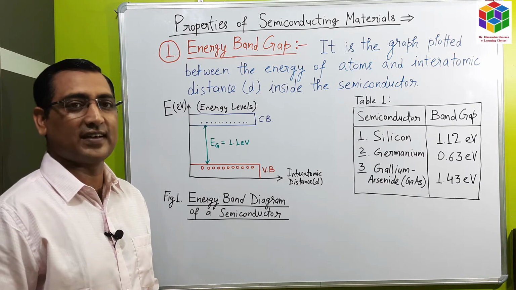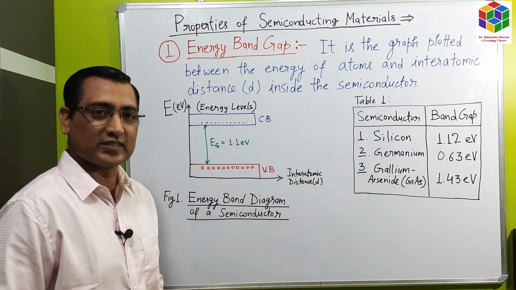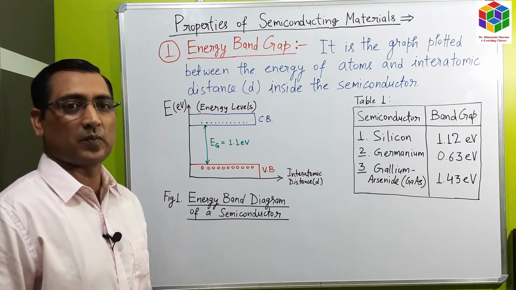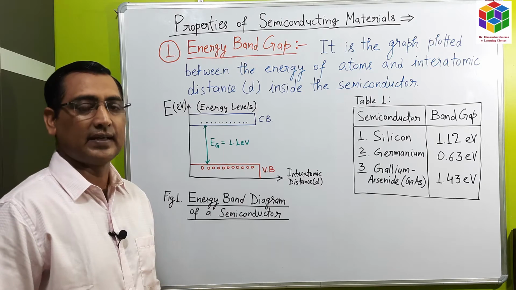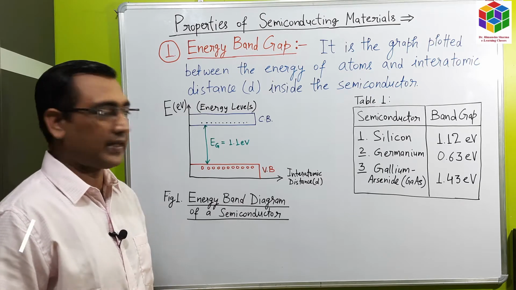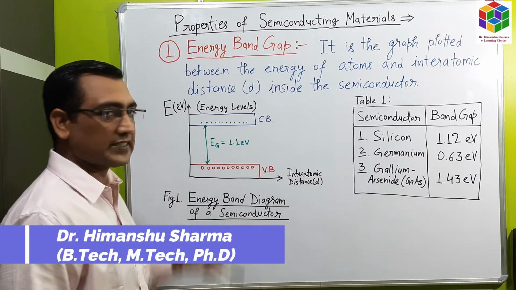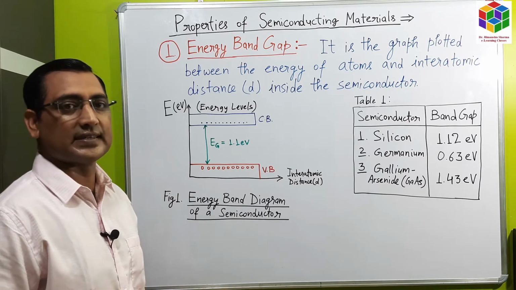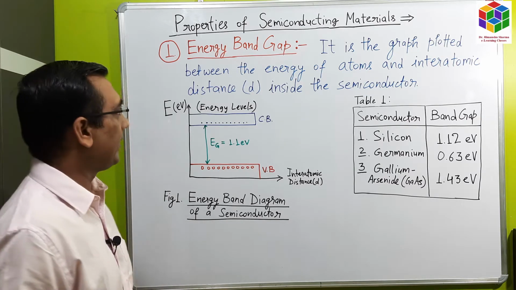In this video lecture, I will discuss properties of semiconductor materials in detail. The most important property of semiconductor is its energy band gap. The energy band gap is the difference between conduction band and valence band. So let us discuss energy band gap in detail.